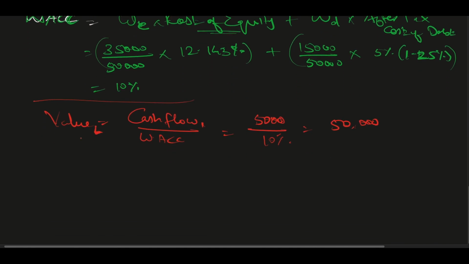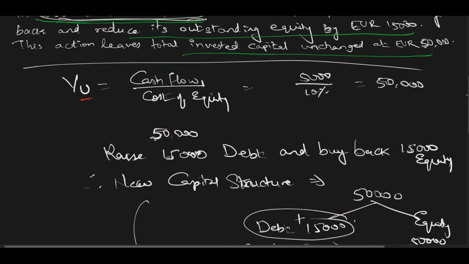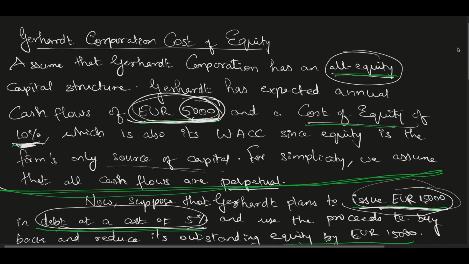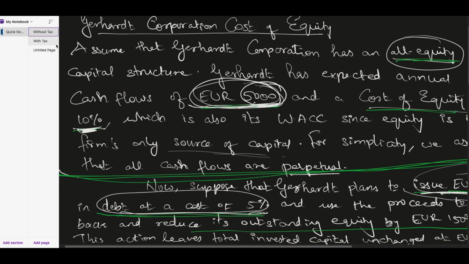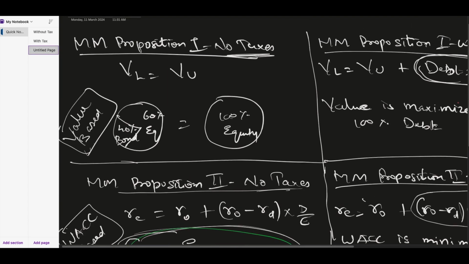So let me write here, this is a levered one. Initially what I did was an unlevered one. So this is what it proves. The unlevered one is also 50,000, and the levered one is also 50,000. So this is the proof for this point: value of a levered firm is equal to value of unlevered. So even after taking 15,000 debt, its value is as good as the unlevered one. Okay, so that's what this proves.